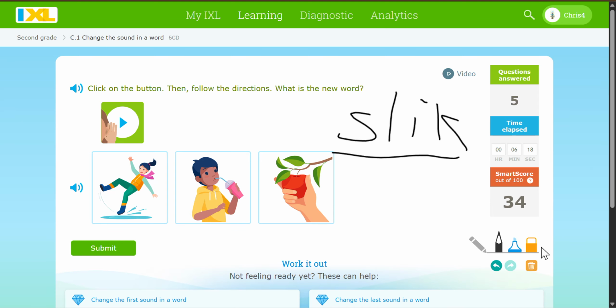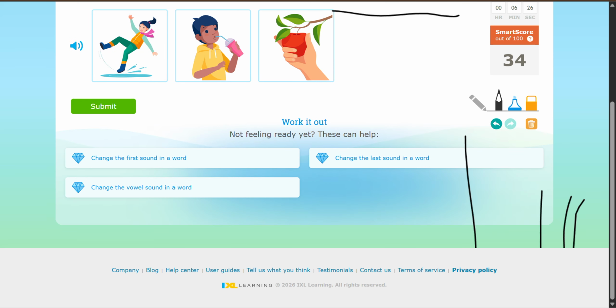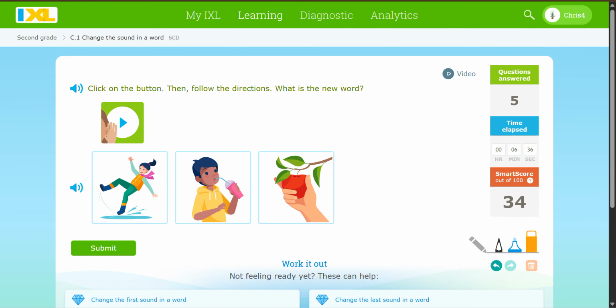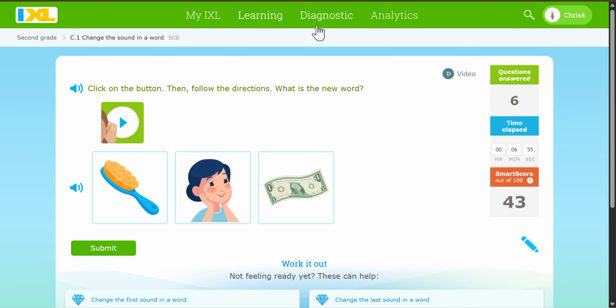Ooh, guys, now we can start to erase this. And then turn it. I'm trying to swipe up. No, I took the whole thing. Swipe up. Okay, slick turned into slip. So slip. We got it.